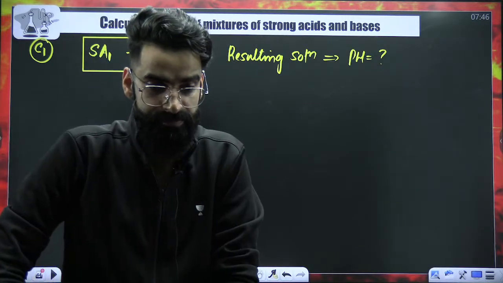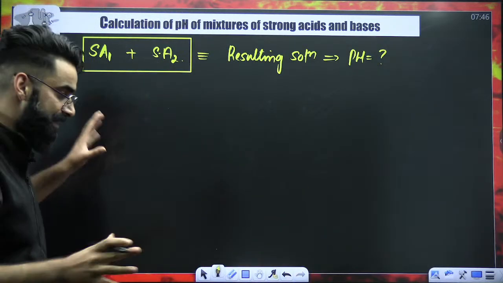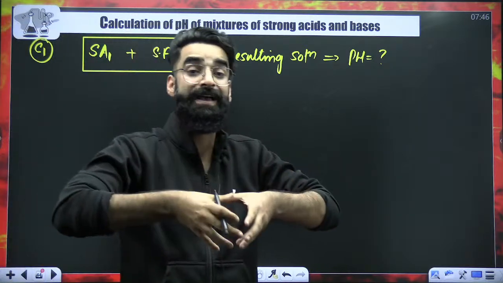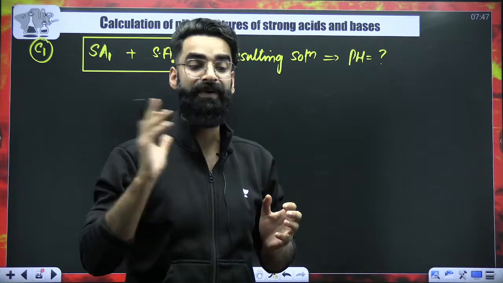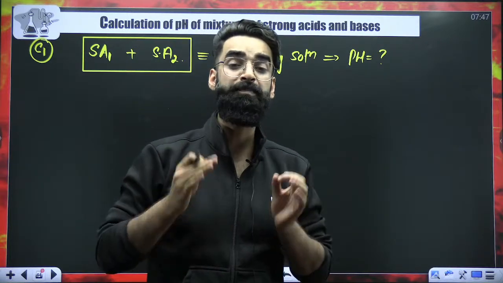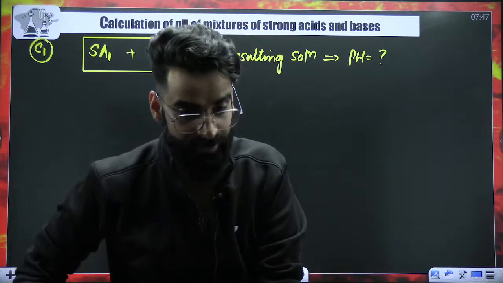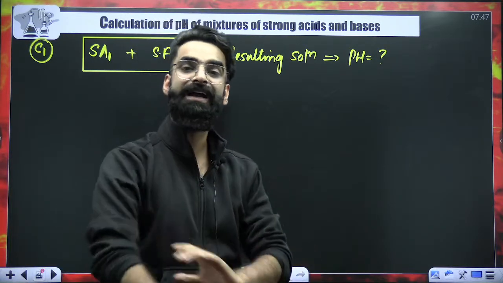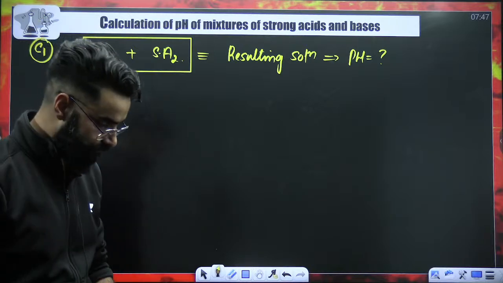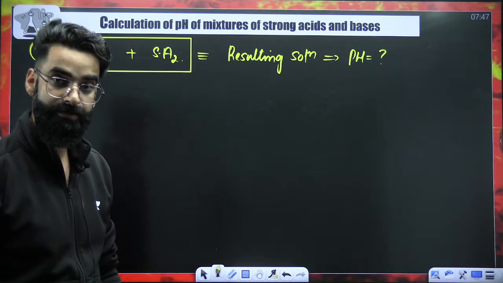This is the first case over here. For example, you have got a mixture of 2 strong acids. After mixing 2 strong acids, we'll be getting a resulting final solution. How do we calculate the pH of that final resulting solution? That's important. Try to understand how exactly we are going to do it.